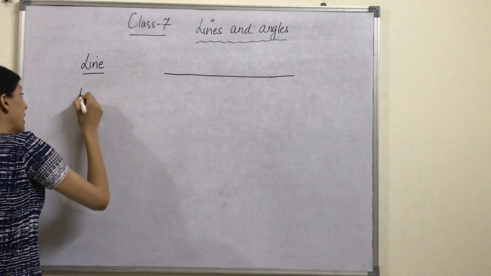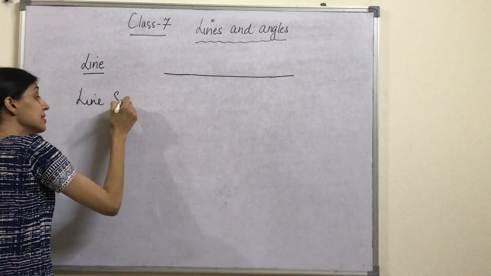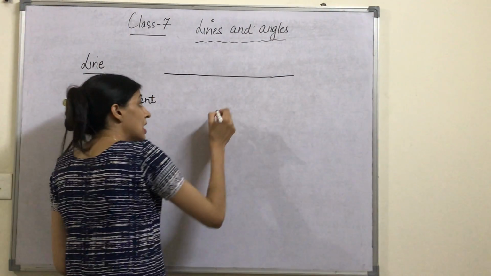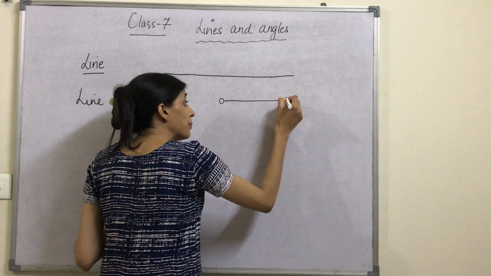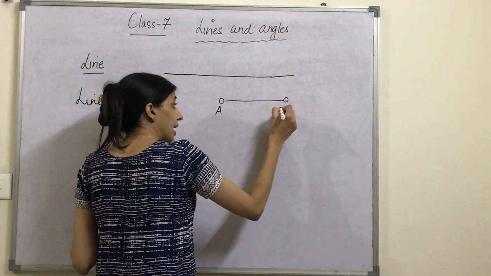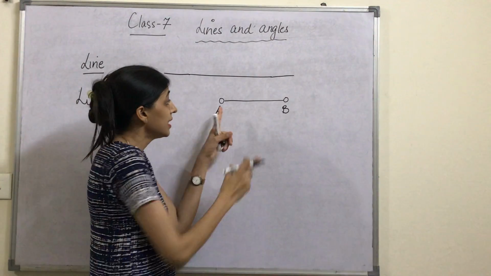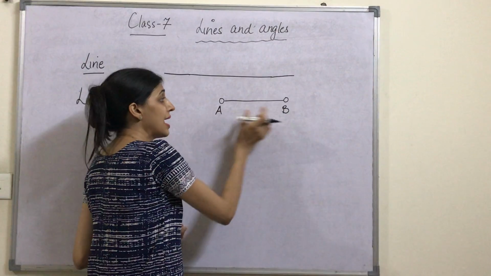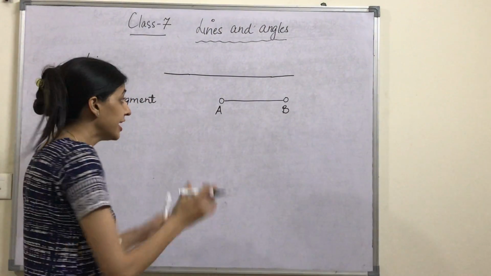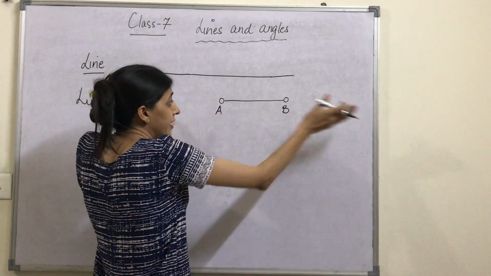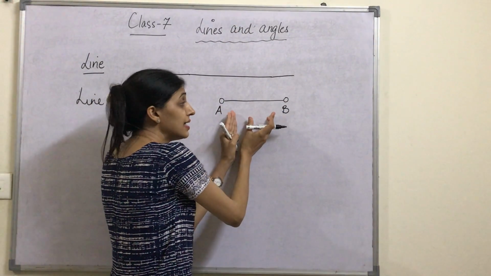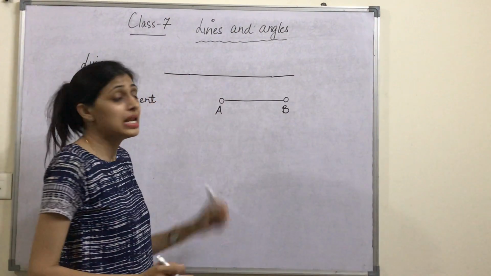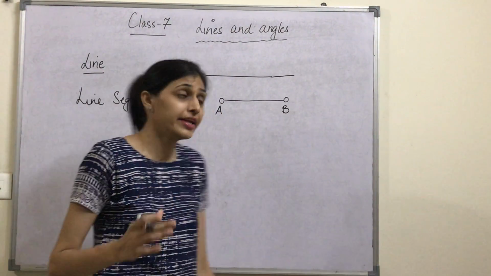But when I talk about a line segment, it means a line which has two end points. This is point A, this is point B. This line segment has two end points which are known as A and B. It cannot be extended in either direction endlessly, there is a limit to it. So this is known as a line segment, and this is a line which we can extend in either direction.